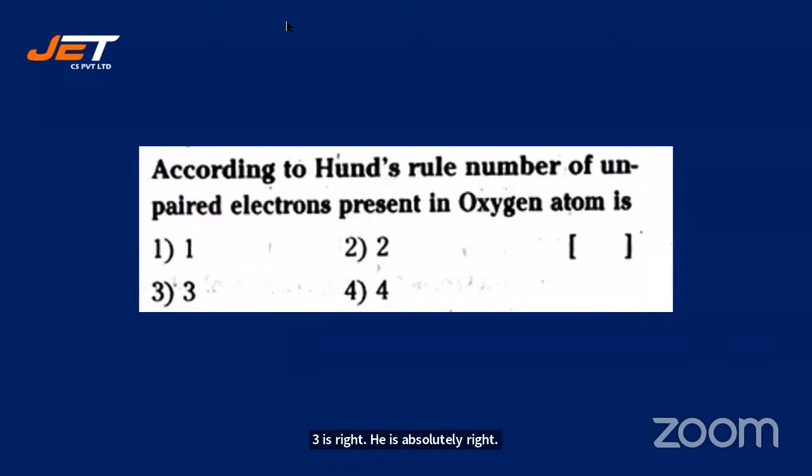Okay, look at this one. According to Hund's rule, number of unpaired electrons present in oxygen atom is... What is the electronic configuration of oxygen atom? 1s2, 2s2, 2p4. Right. Okay, let me check what the response is.